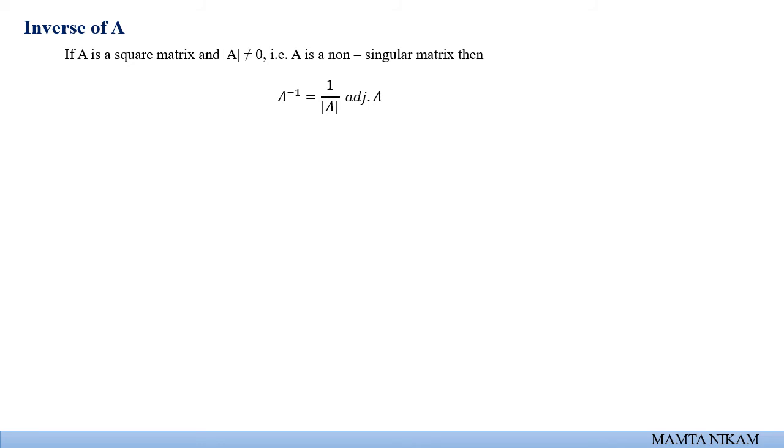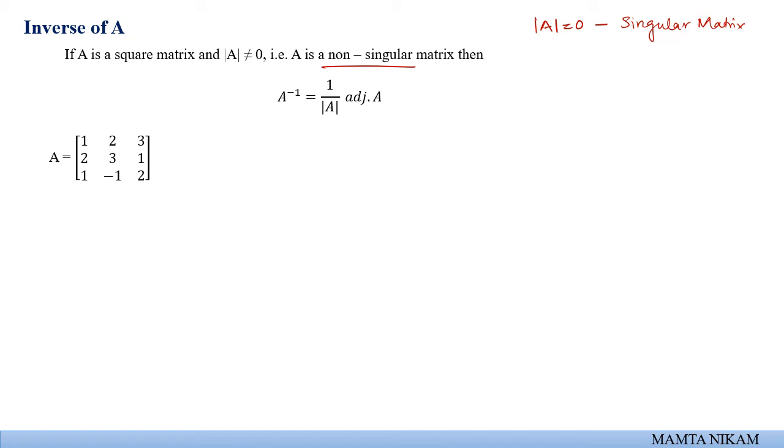But when is inverse applicable? Inverse is applicable for only when determinant is not equal to 0. That is when it is a non-singular matrix. When determinant is equal to 0, we call it as a singular matrix. And when determinant is not equal to 0, we call it as a non-singular matrix. Correct? So now let us find the A inverse of the given matrix.